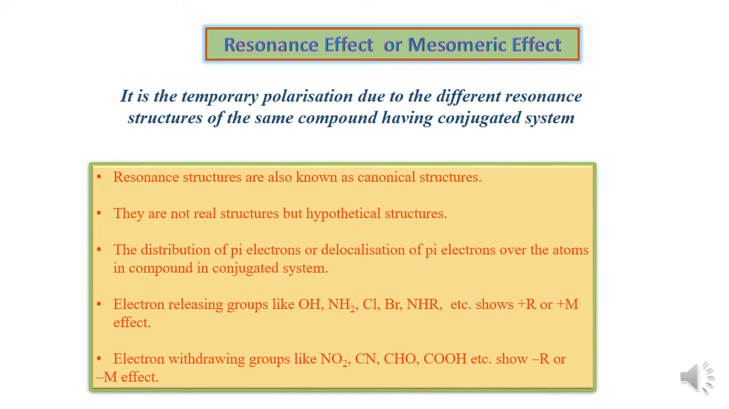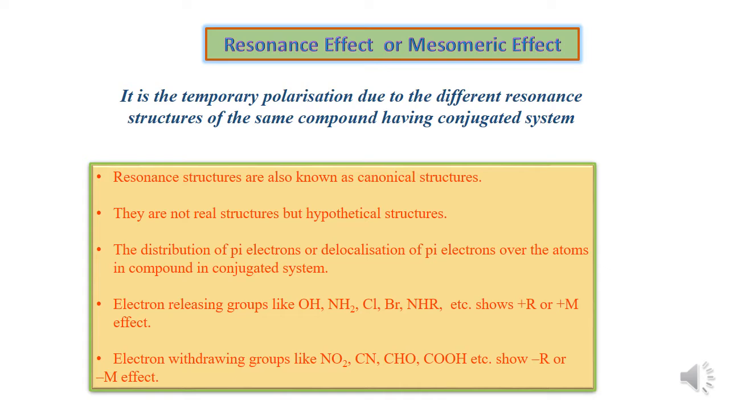It is found that the resonance structures are hypothetical structures or imaginary structures. In reality, there is only the redistribution of the pi electrons, or delocalization of pi electrons, that takes place. Resonance structures are also known as canonical structures.